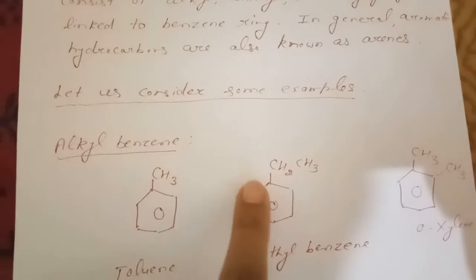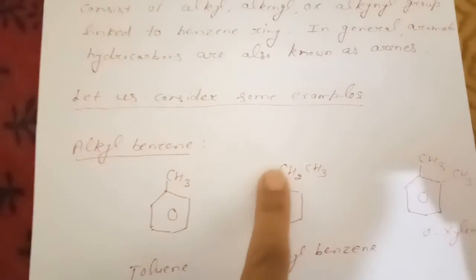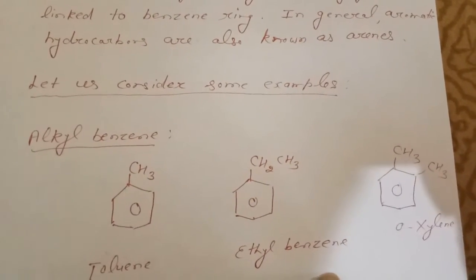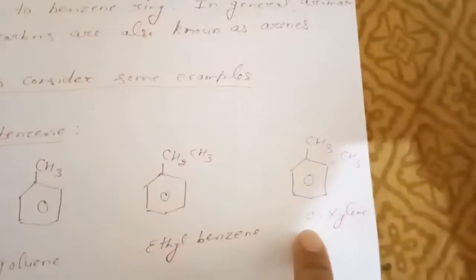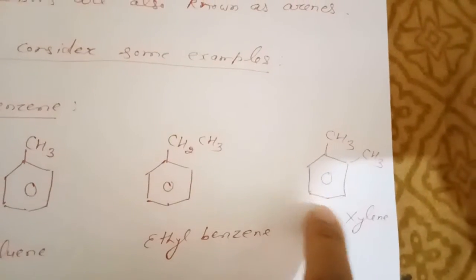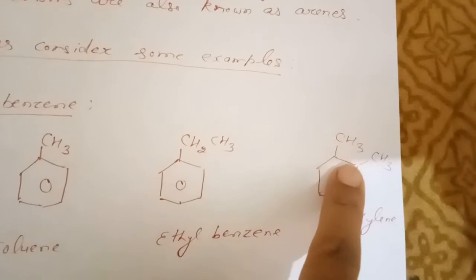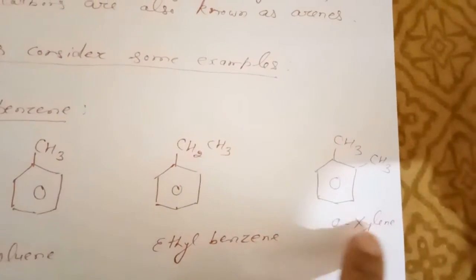Second, in this case, the benzene ring is attached to an ethyl group. This is called ethylbenzene. This is also an example of an arene. Next, see here, on the benzene ring, 2 methyl groups are attached at adjacent positions. This is orthoxylene.